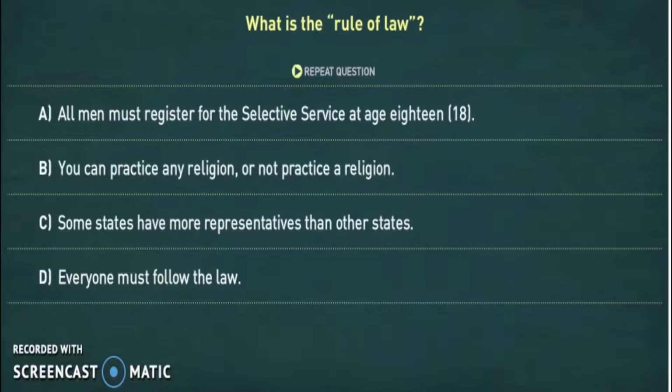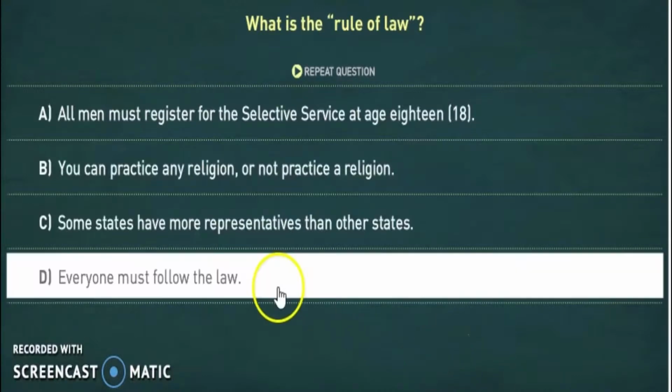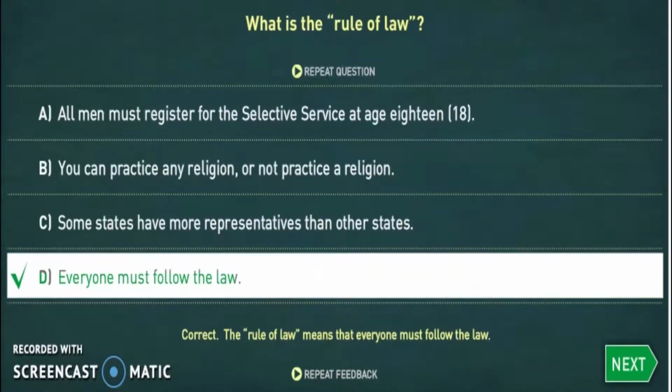What is the rule of law? Correct. The rule of law means that everyone must follow the law.